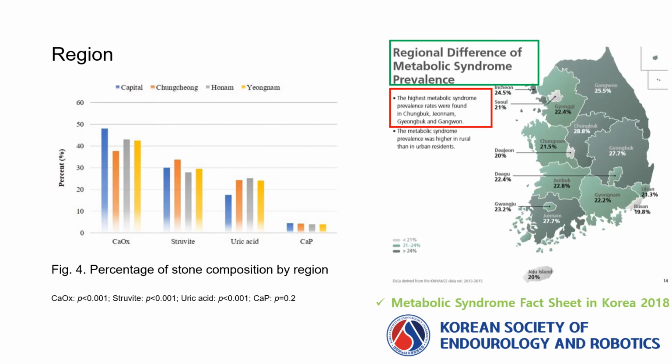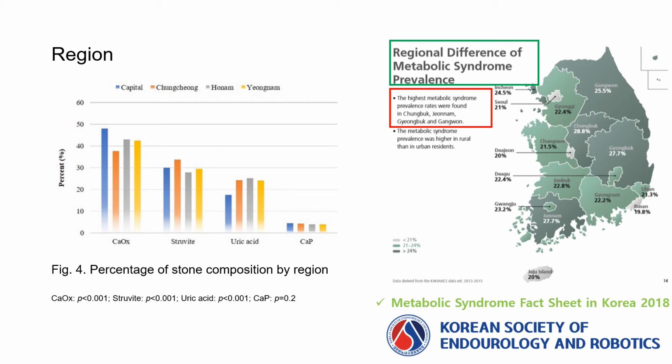The influence of geographic region on stone composition is shown in Figure 4. The area with the highest percentage of struvite stone composition was the Chungcheong region, and the area with the highest percentage of uric acid stone composition was the Honam region. The percentage of uric acid stone composition in the capital region tended to be lower than in other areas.